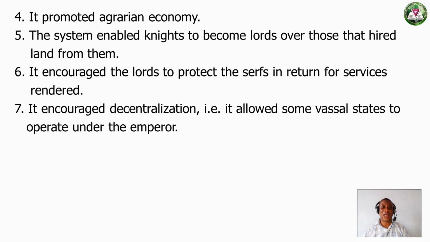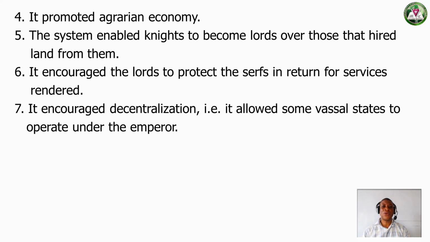Another benefit that could be derived from this system is that it encouraged decentralization. It allowed some vassal states to operate under the emperor. You know that in a feudal system, we had so many lords, which means that so many lords had power to administer their own whims and caprices or their own intention on their servants.